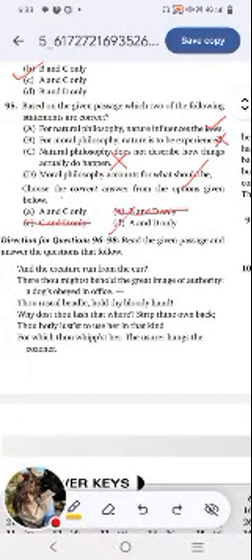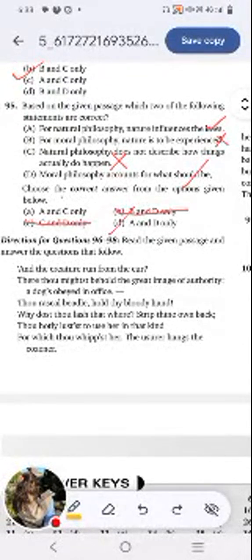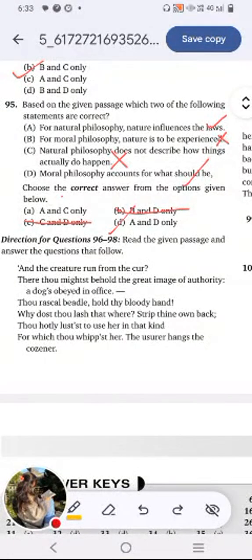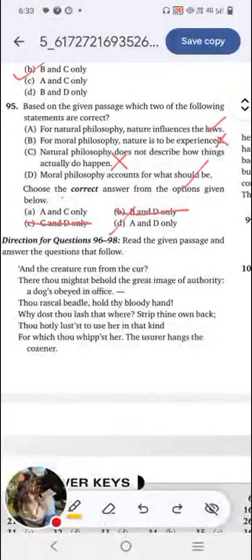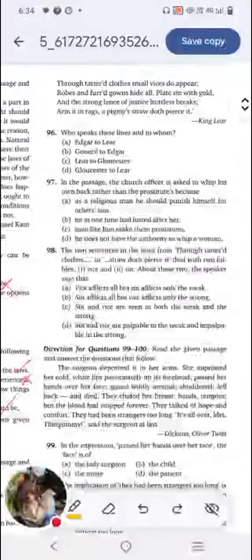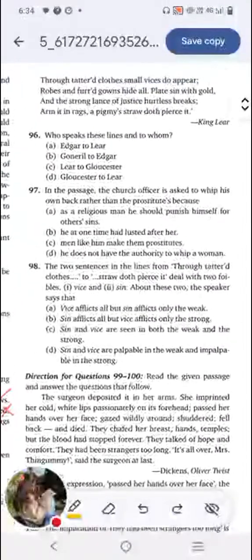And the creature run from the cur. There thou mightst behold the great image of authority, a dog's obeyed in office. Thou rascal beadle, hold thy bloody hand. Why dost thou lash that whore? Strip thy own back. Thou hotly lust'st to use her in that kind for which thou whipp'st her. The usurer hangs the cozener. Through tattered clothes small vices do appear; robes and furred gowns hide all. Plate sin with gold, and the strong lance of justice hurtless breaks; arm it in rags, a pigmy's straw does pierce it.